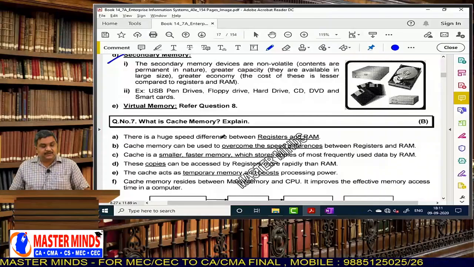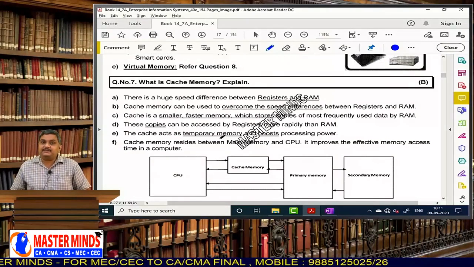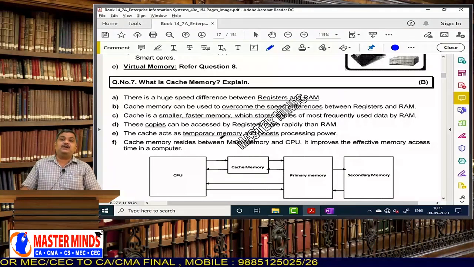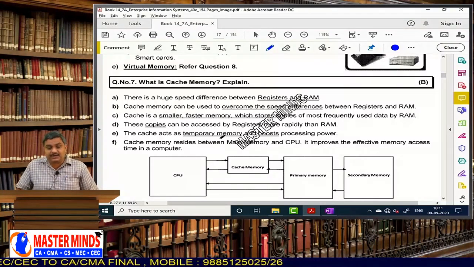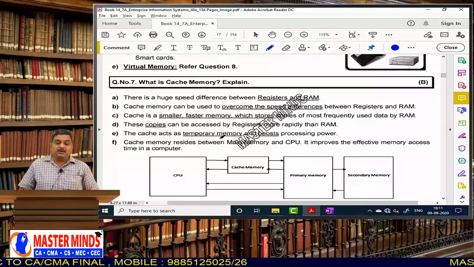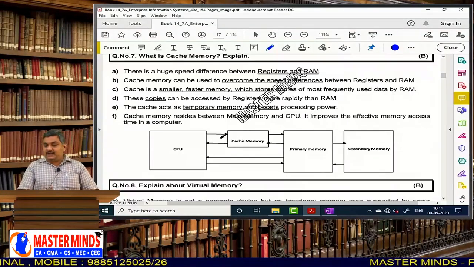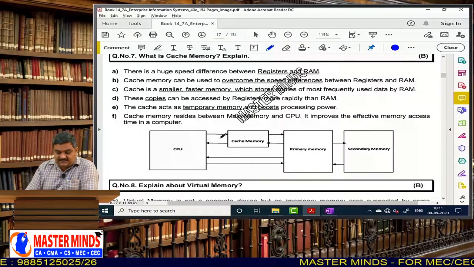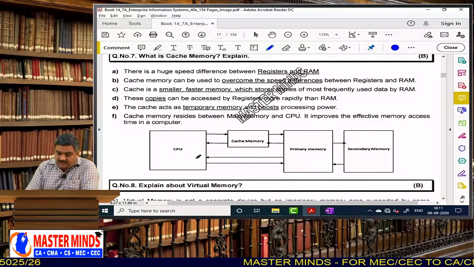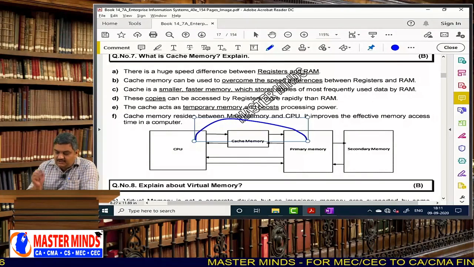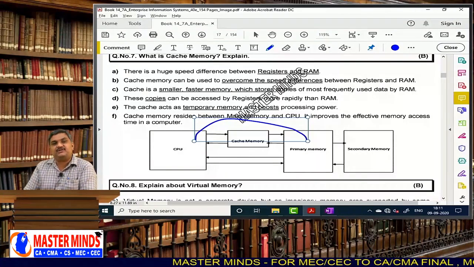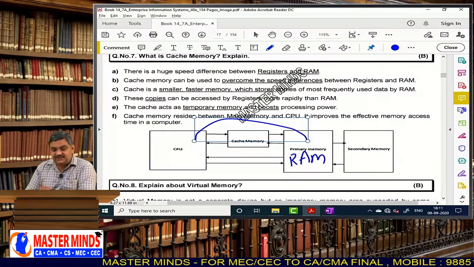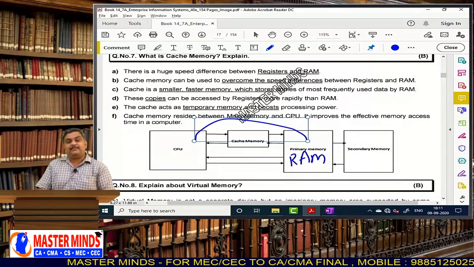And next, what is cache memory? C-A-C-H-E. Some people pronounce it as cache memory, or some people pronounce it as cache memory. Either way is correct, no problem. See, here a diagram which clearly explains the concept is given. See, generally the CPU takes data from the primary memory. Primary memory means what? RAM. CPU takes data from the RAM.